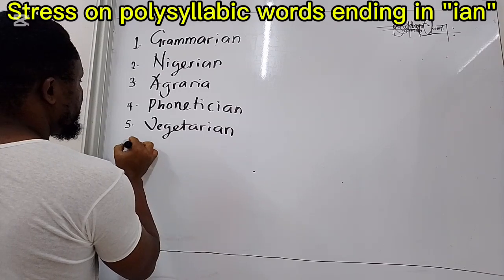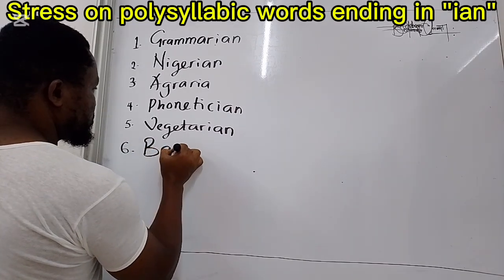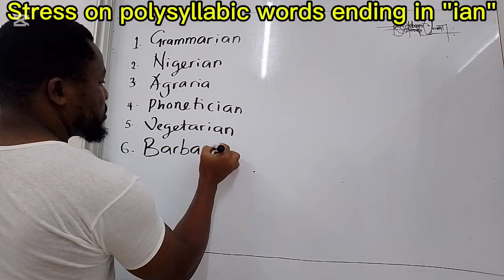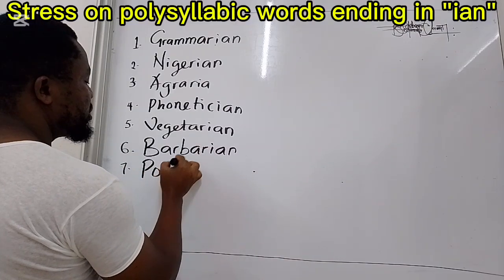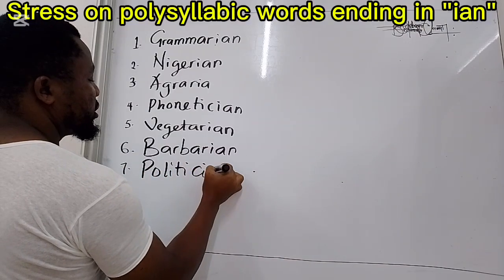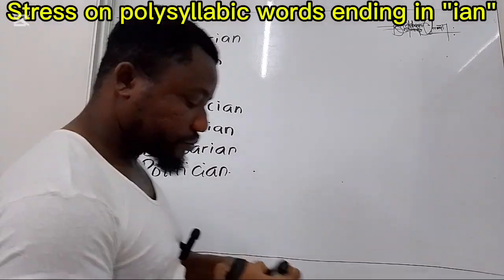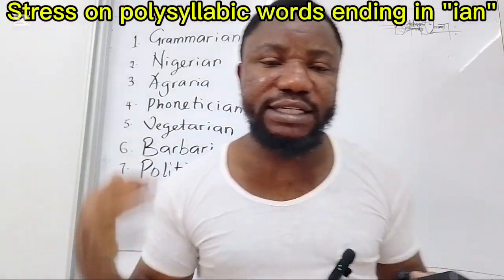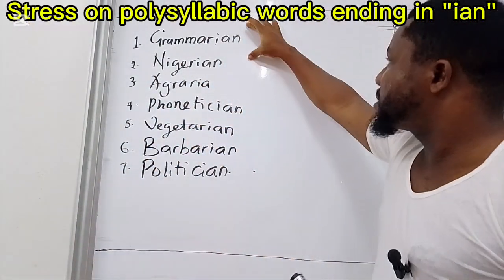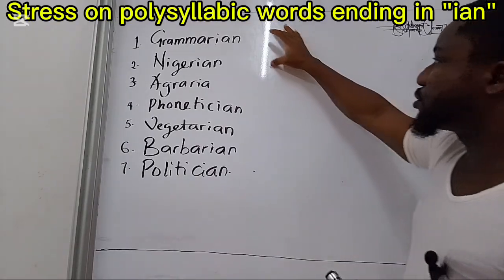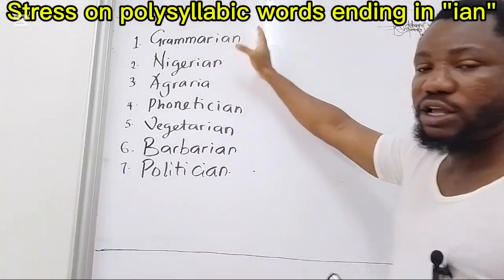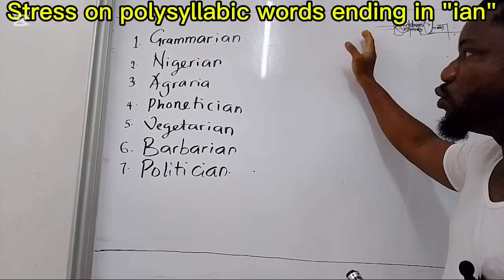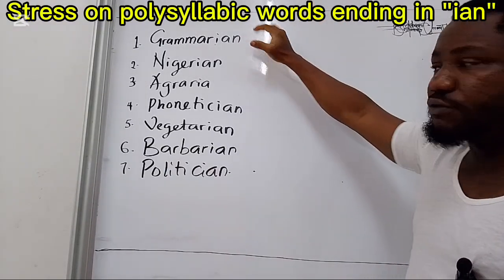And maybe one more. Barbarian. Number 7. Politician. Politician. Okay. So when you have words like this, remember this pattern of words always have the stress in the penultimate syllable. And the penultimate syllable is always the one before the final syllable or the second syllable from the end of the word.